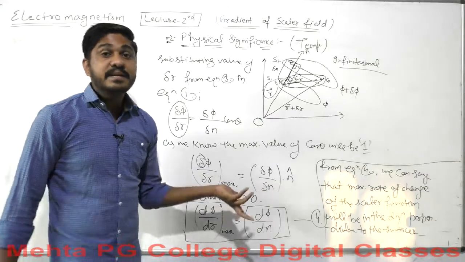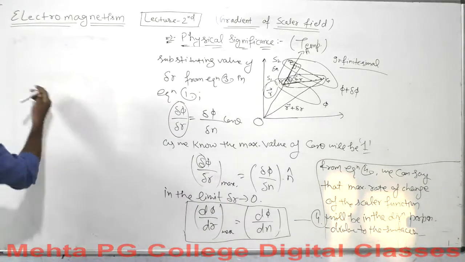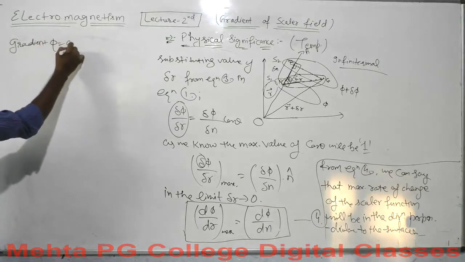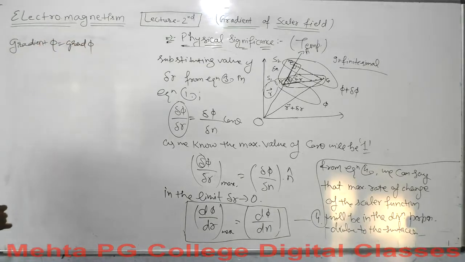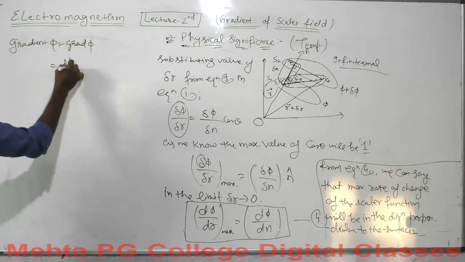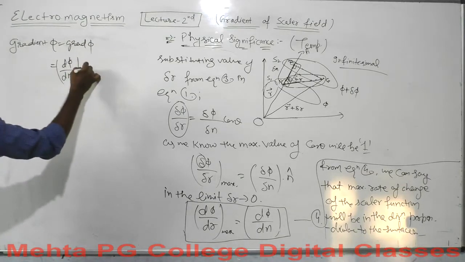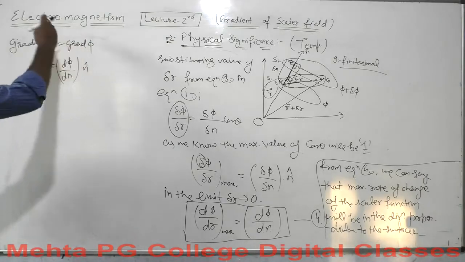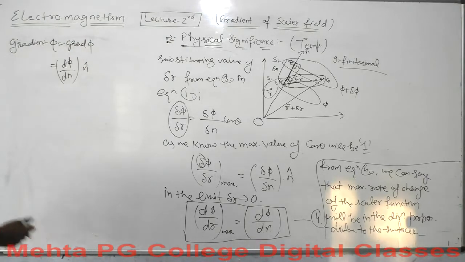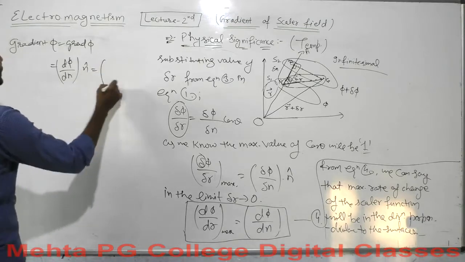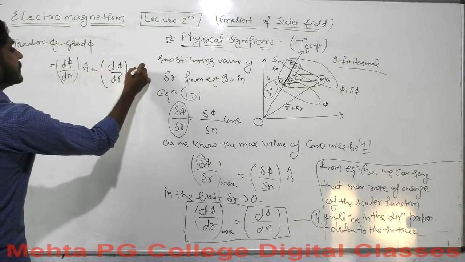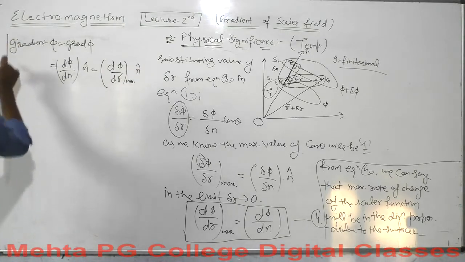Maybe 3 marks if you have good handwriting like me. Okay, so the gradient we are talking about, gradient of phi, you can simply write as grad of phi, and what will be the value of grad phi? It will be d phi over dn, and for direction, n cap will be the direction where the rate of change is maximum, or you can write d phi over dr maximum n cap. Okay, so this will be the gradient.